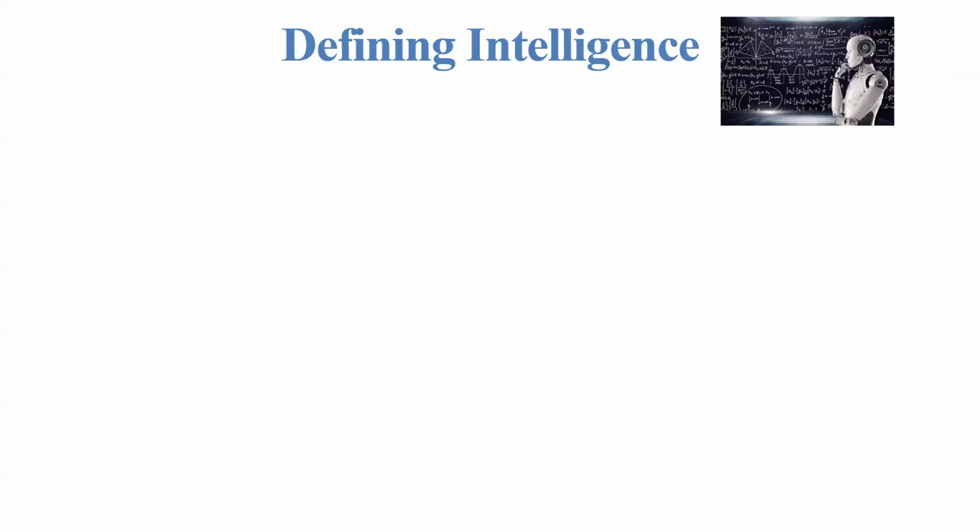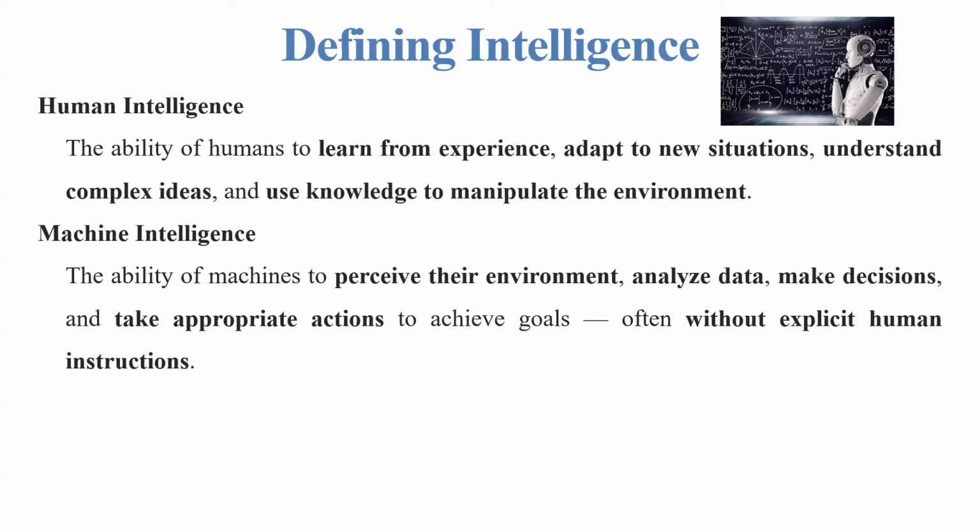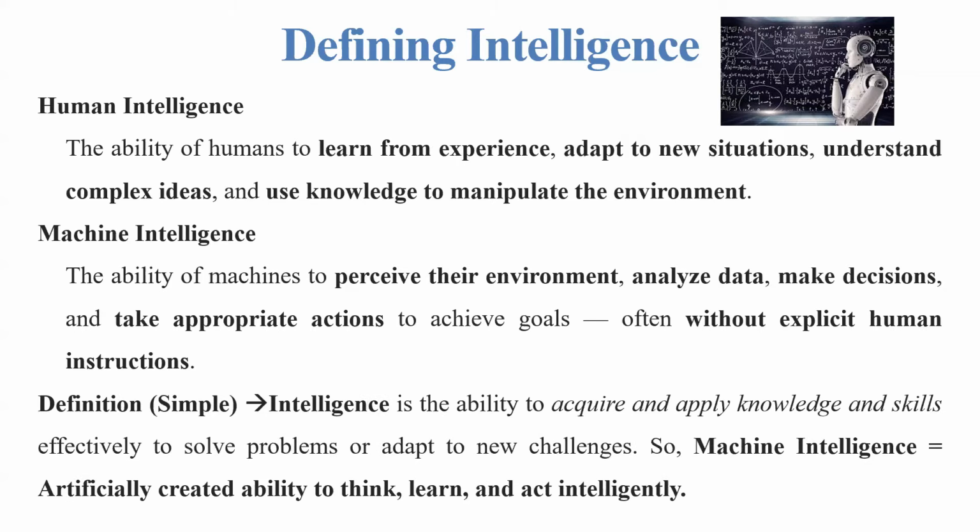So let's define intelligence. Here we are going to discuss two things: one is human intelligence, another one is machine intelligence. The ability of humans to learn from experience, adapt to new situations, understand complex ideas, and use knowledge to manipulate the environment is called human intelligence. And the ability of machines to perceive their environment, analyze the data, make decisions, and take appropriate actions to achieve goals, often without explicit human instruction, is called machine intelligence.